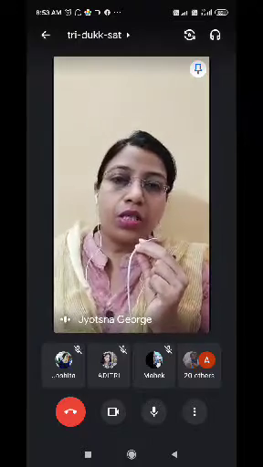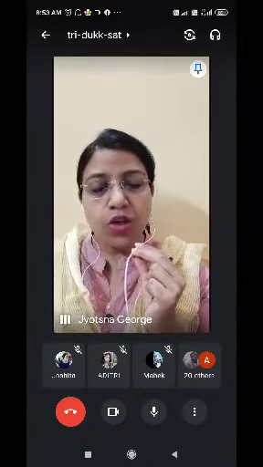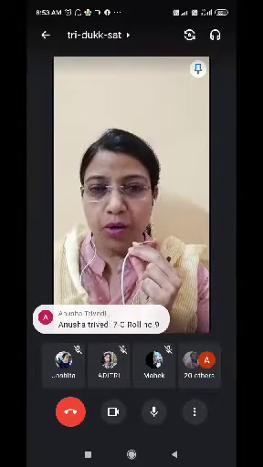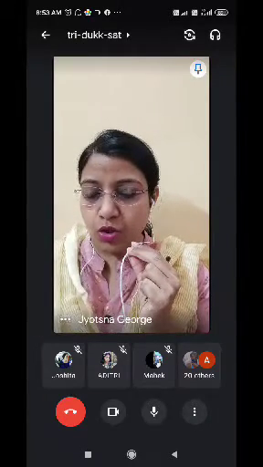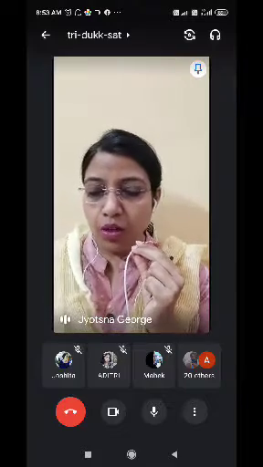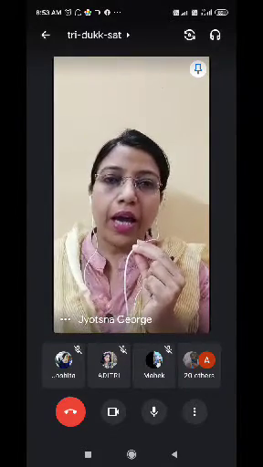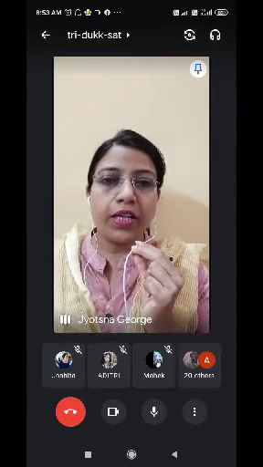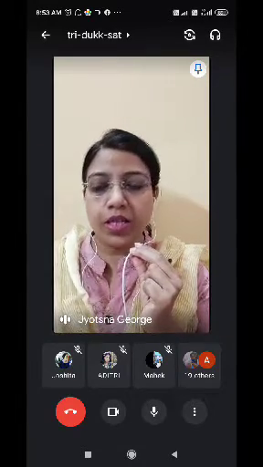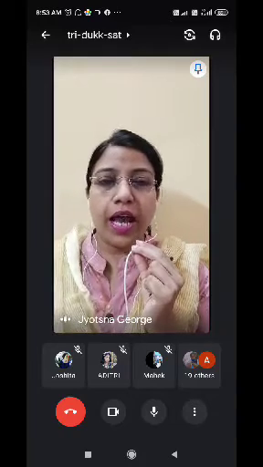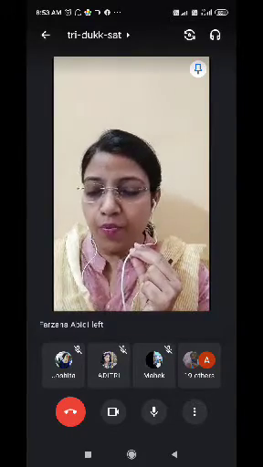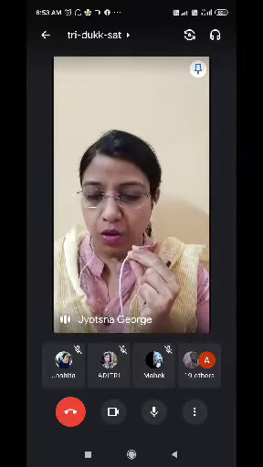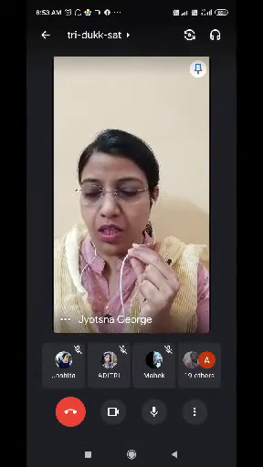Now we come to subordinating conjunctions. Page number 115. Subordinating conjunctions such as when, who, because, till, since, so that, unless, if. Now all these words are used to join an independent clause with a dependent clause. So the first one, coordinating conjunctions, was used to join two independent clauses. Here the subordinating conjunction, as the word itself suggests, is used to join one independent clause along with a dependent clause. For example, see the first one.